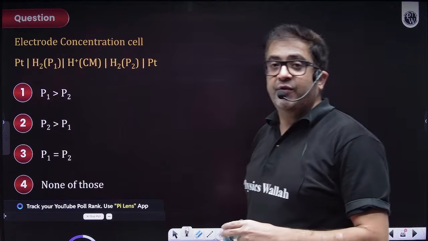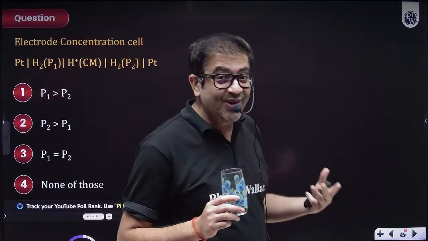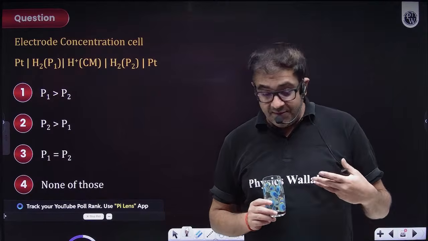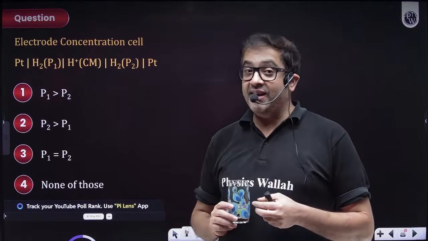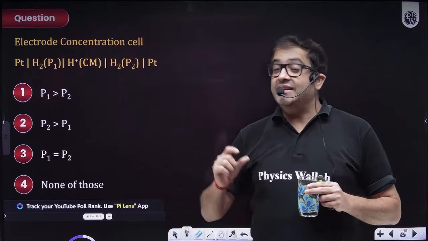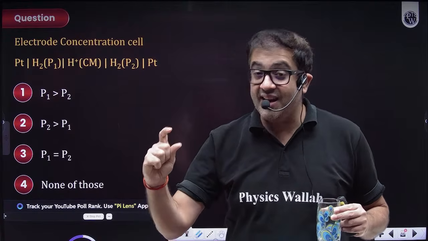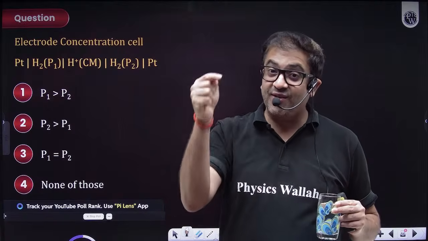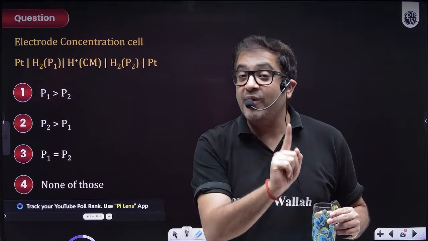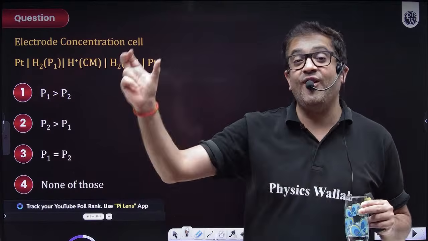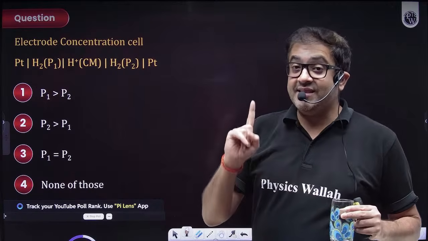Then the next topic is the type of electrodes, the metal insoluble salt. Let me just iterate this for the metal insoluble salt and ion electrode. Beta, for the metal insoluble salt and ion electrode, the standard electrode potential of the metal insoluble salt and ion electrode is equal to the standard electrode potential of the metal ion, the exact metal ion, plus RT upon nF into log of Ksp of that insoluble salt. That is plus. So that means the standard values are not equal.